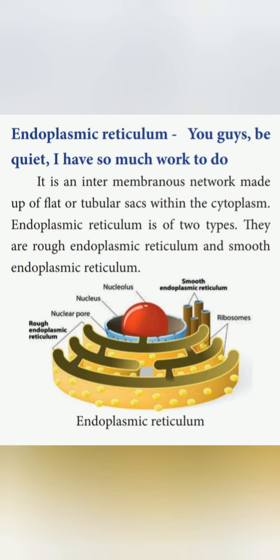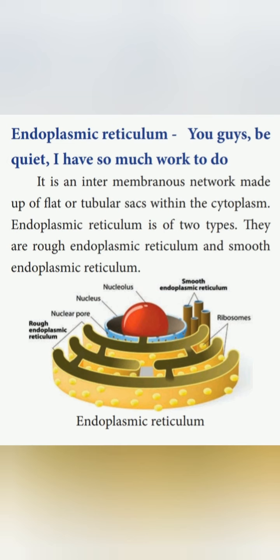Next cell organelle is endoplasmic reticulum. It is an internal membranous network made up of flat or tubular sacs within the cytoplasm.